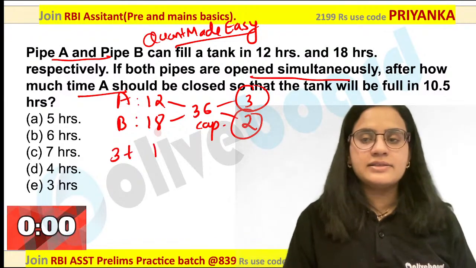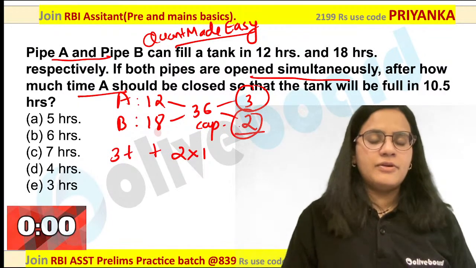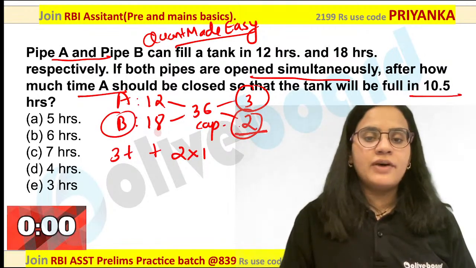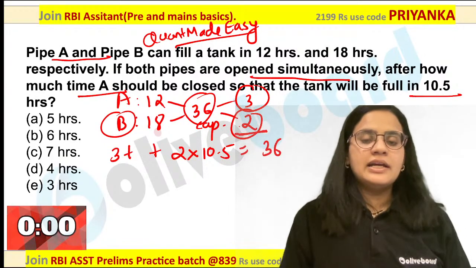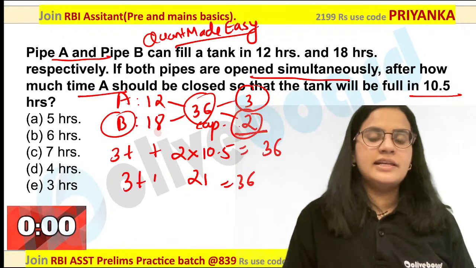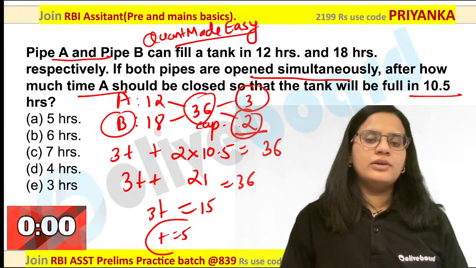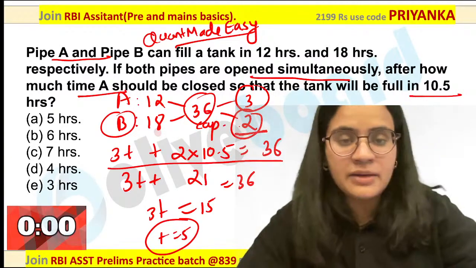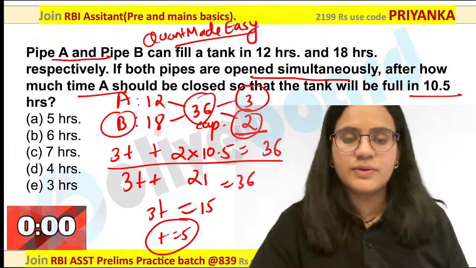So what will you write in this case? 2 multiplied by 10.5, because this is the efficiency of your B value and it is opened for 10.5 hours. This is equal to the total capacity of the tank. That is nothing but 21 plus 3T equal to 36. Easily you can say T value is going to be 5 hours. Only this equation is a really important equation. How you are writing this equation will play a really important role in this question.